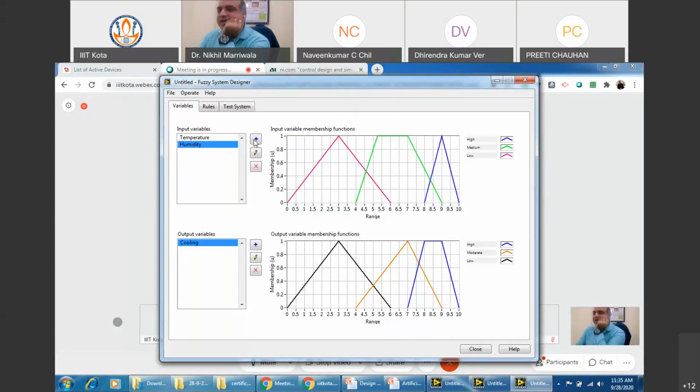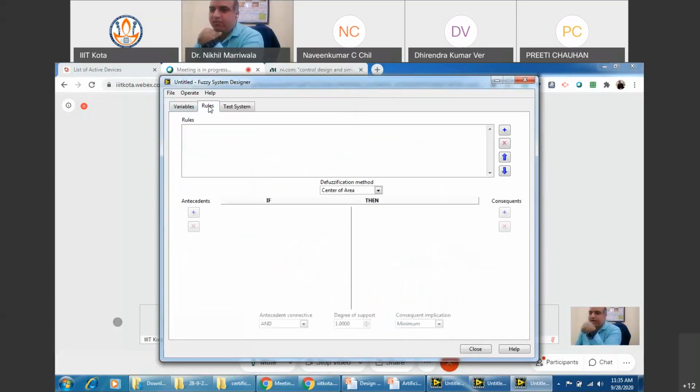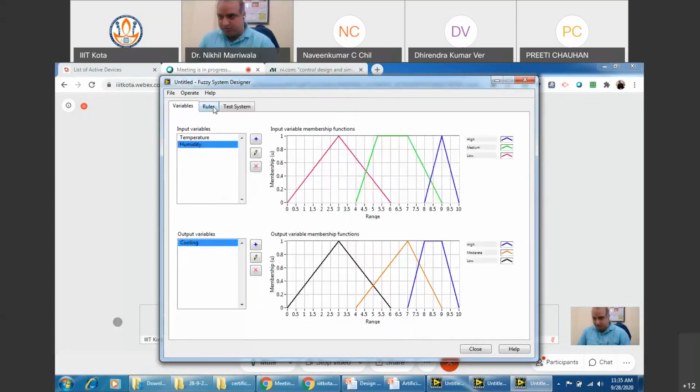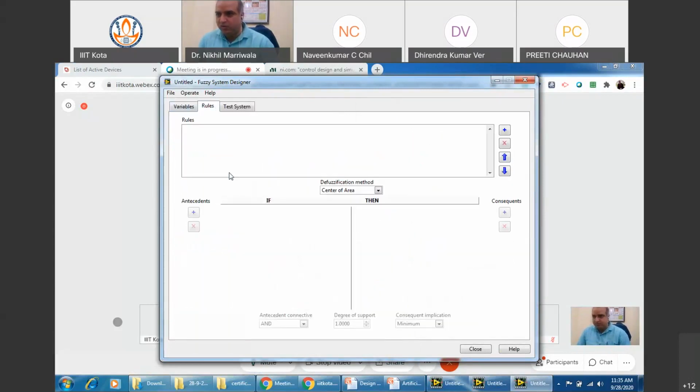So I hope you have designed this: the temperature, humidity, and the cooling part, the two inputs and the output. Yes, sir, it is done. Great. Now we move on to the next window. This was for variables. This is for rules, right?